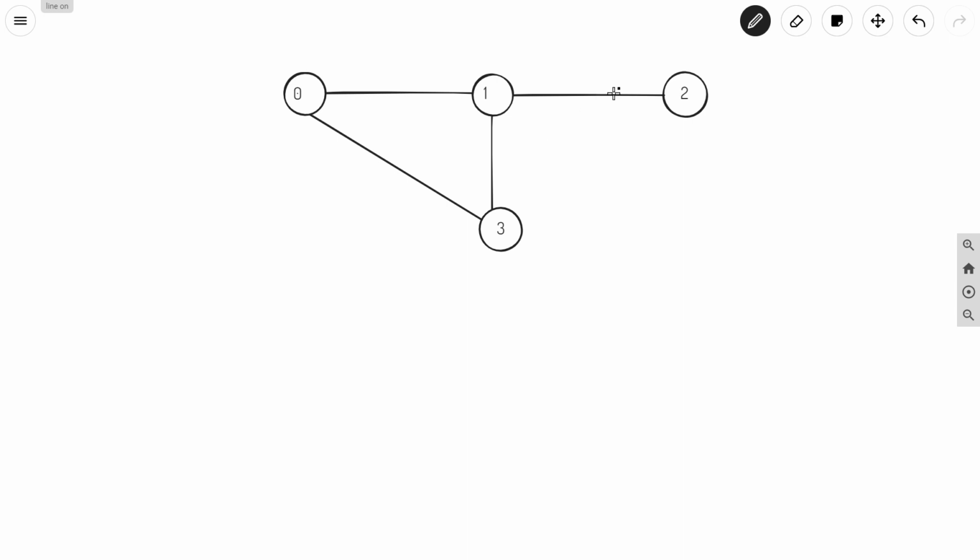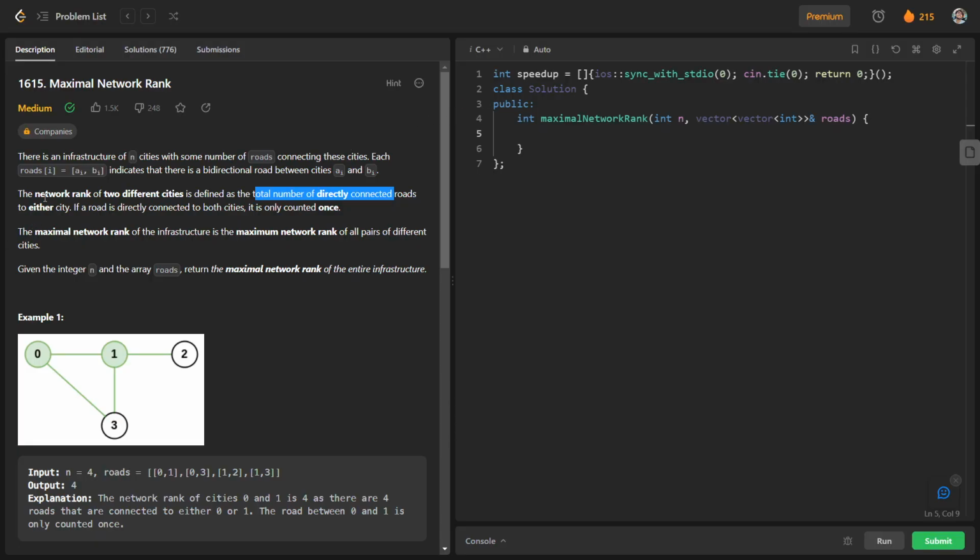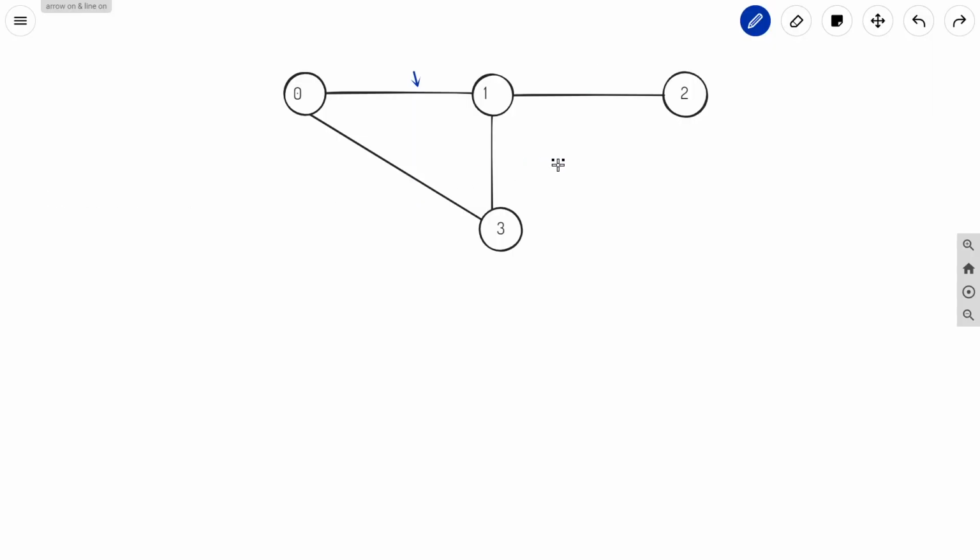So you can count it. This is one road, this is a particular road, this is again a particular road, and this is again a road. So you can see that there are four roads which are directly connecting cities 0 and 1. For cities 1 and 3 you can also see that there are four roads. This road is connecting 1, this road is connecting 3, this road is connecting both 1 and 3, and this road is connecting 1. So for 1 and 3 our network rank will be nothing but 4. In this way they are calculating network rank.